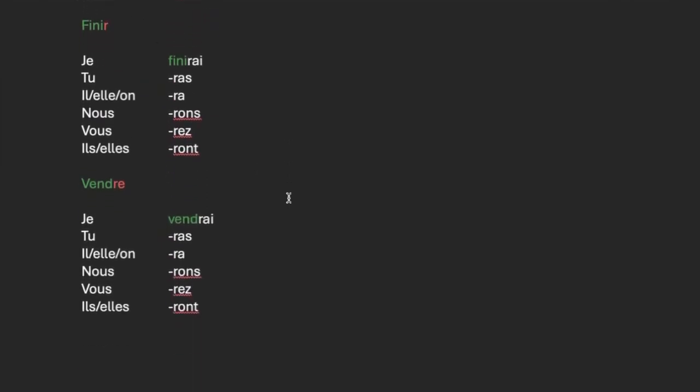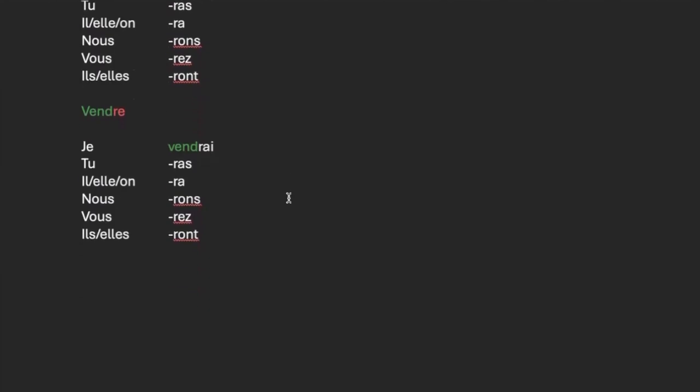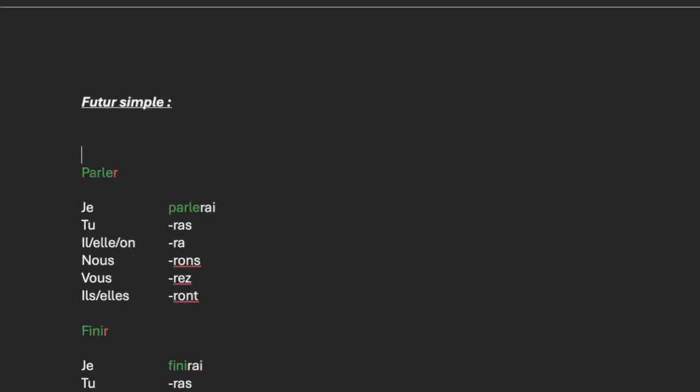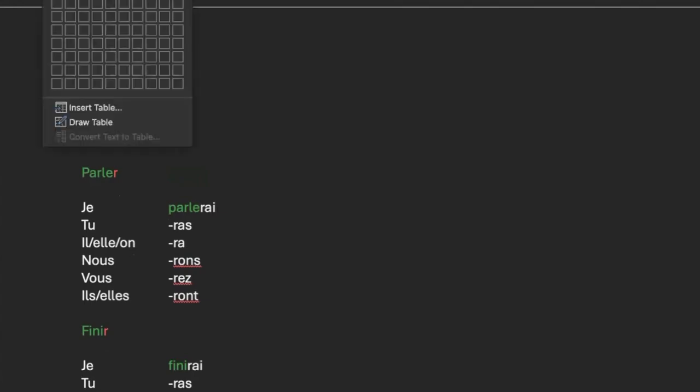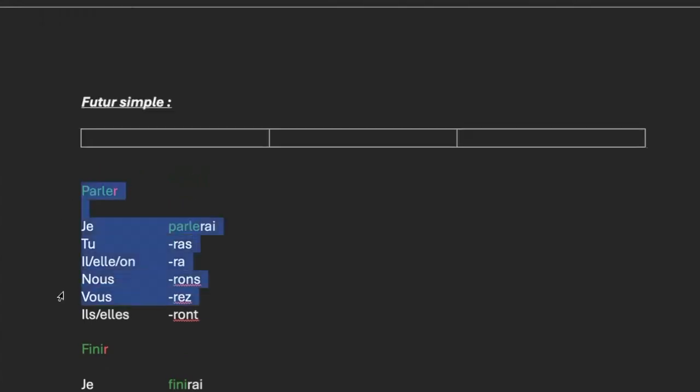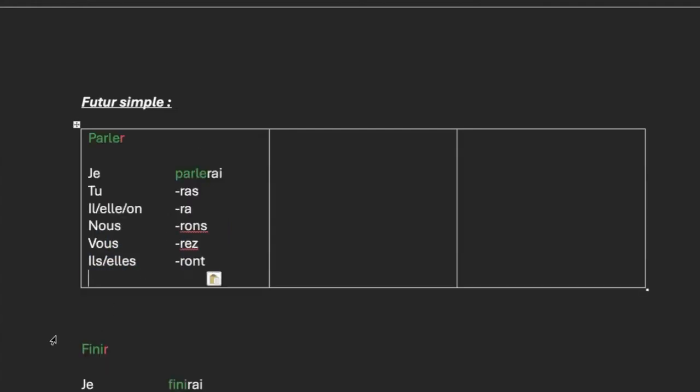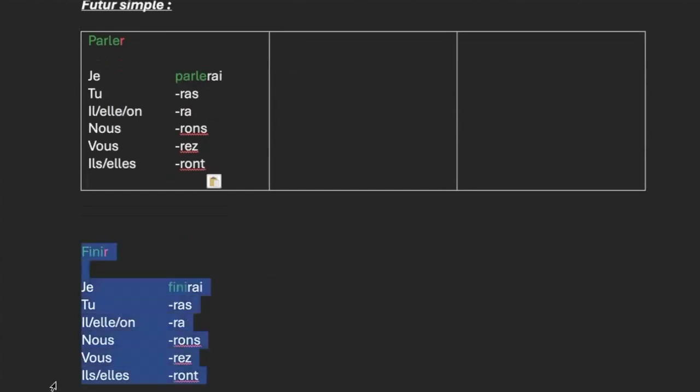Most of the verbs are going to be conjugated this way. In the next step, we're going to see the irregular ones because, of course, we know that it's French. If we don't have irregular verbs, I mean, that's not fun, right? So we're going to see some irregular verbs, but it's going to be easy.